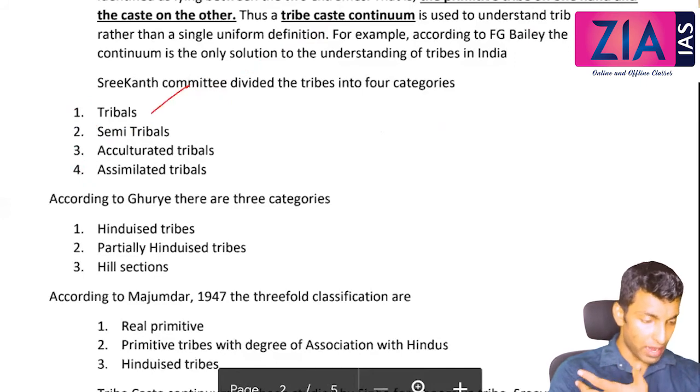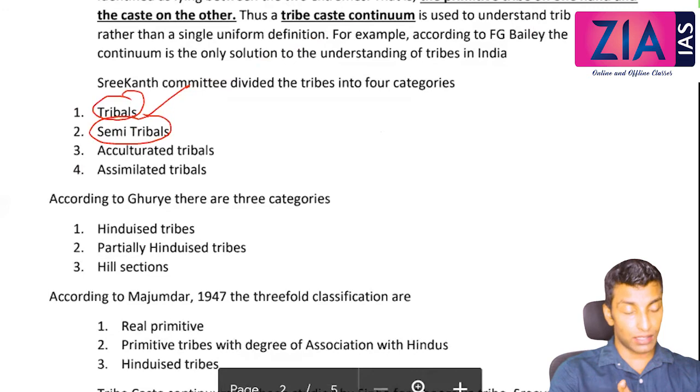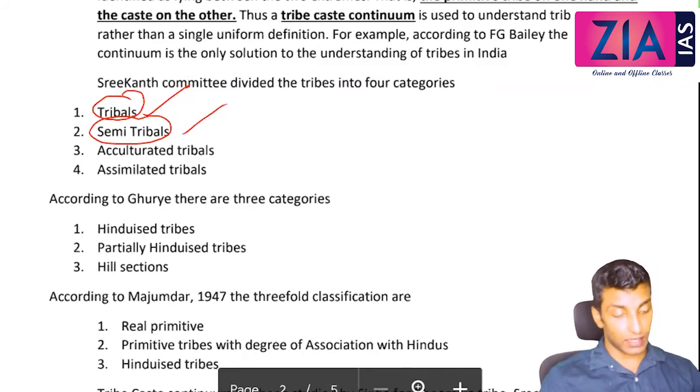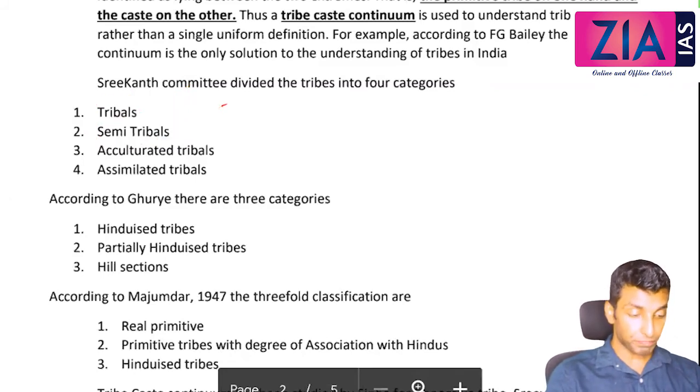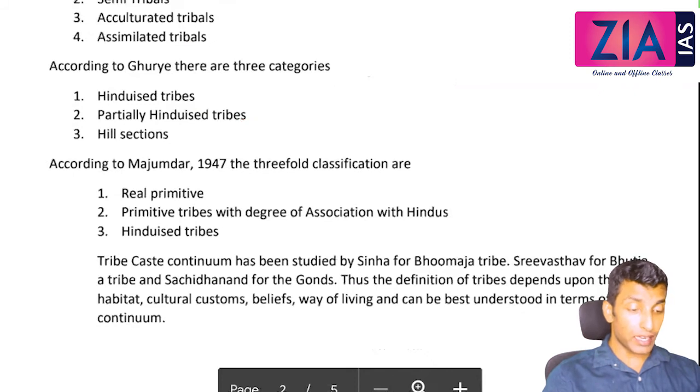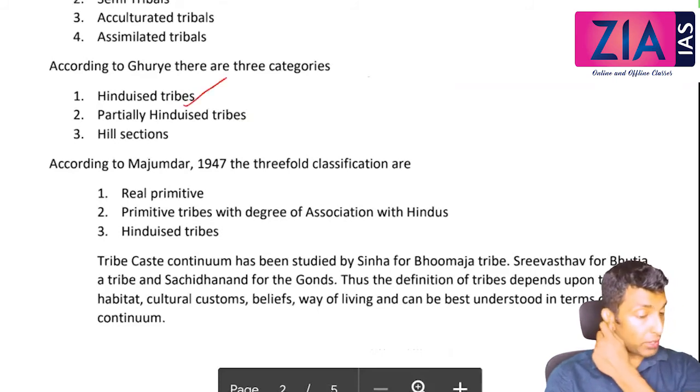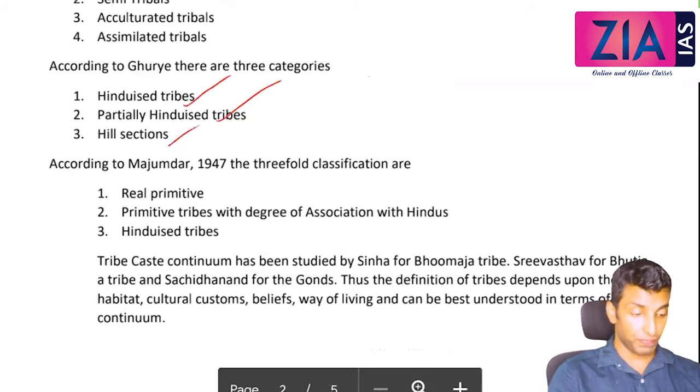Tribal, or you can write primitive tribe. Semi-tribal, that means somewhat they change their stratification or status. Then acculturated tribes, where some of the cultures of others started being incorporated, that means the process of Sanskritization. And then assimilated tribals. According to Ghurye, there are 3 categories. You can see this, we have already discussed: Hinduized tribes, partially Hinduized tribes, and hill sections.